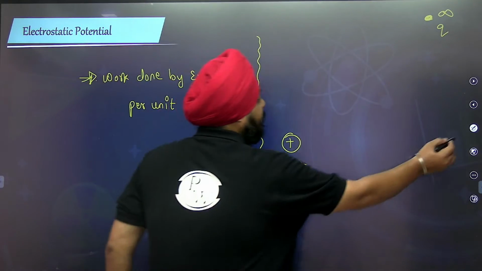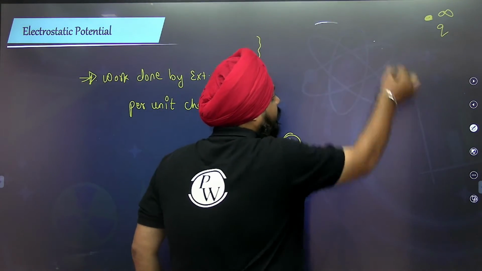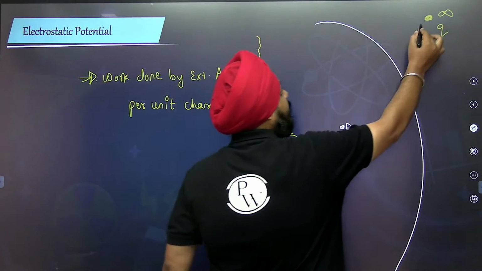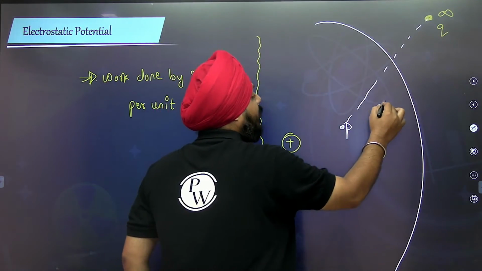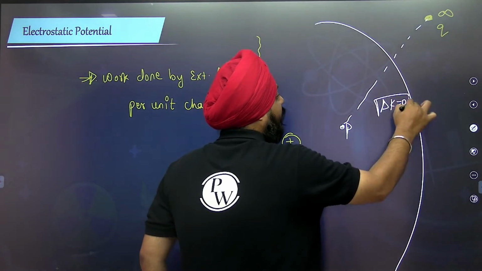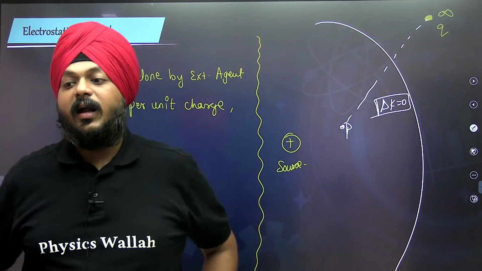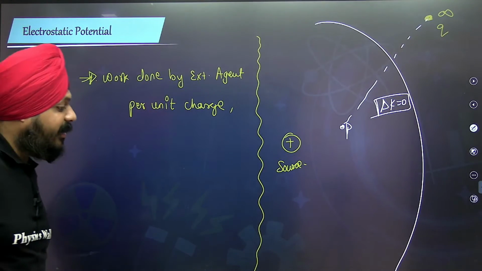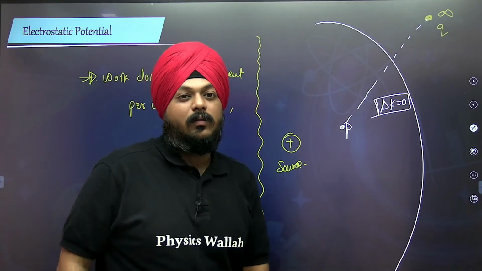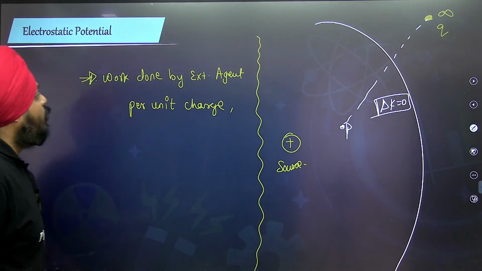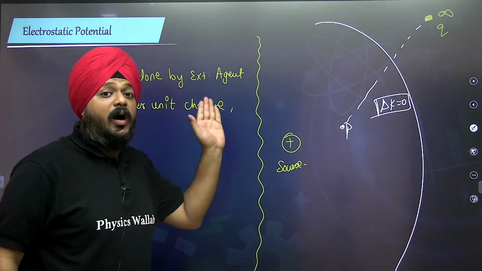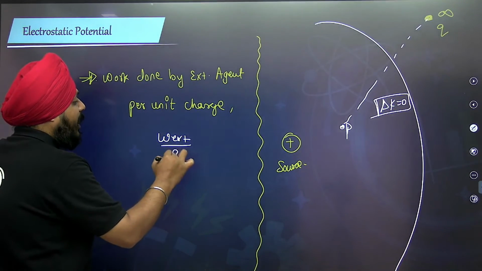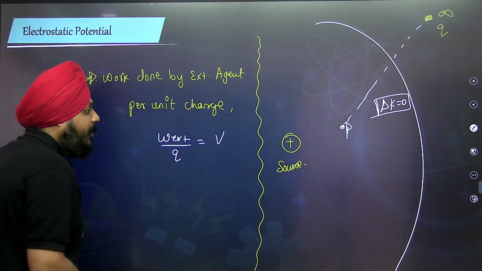Suppose this is the boundary of an electrostatic field. The external agent does the work in such a way that the change in kinetic energy remains 0. So the work done by the external agent per unit charge is defined as electrostatic potential.